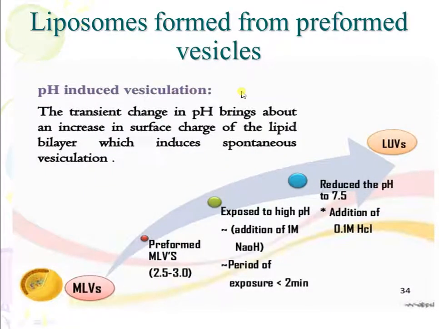Next are liposomes which are formed from preformed vesicles. In this, the pH induced vesiculation method is used. In this, the pH or transient change in pH brings about an increase in the surface charge of the lipid bilayer, which induces spontaneous vesiculation. In this, preformed MLVs are taken, and they are exposed to higher pH by addition of 1 molar NaOH for a period of less than 2 minutes, and then again the pH is reduced to 7.5 by the addition of 0.1 molar HCl, and we get the large unilamellar vesicles.